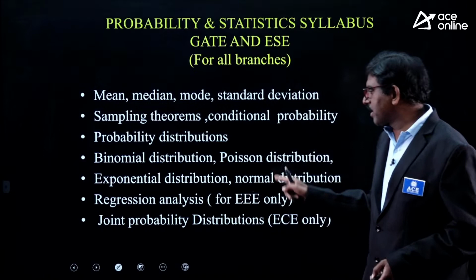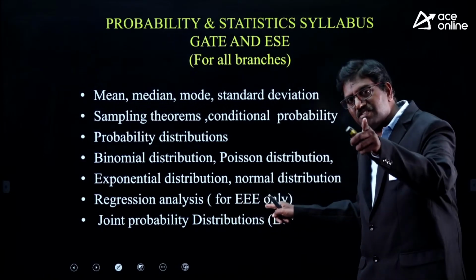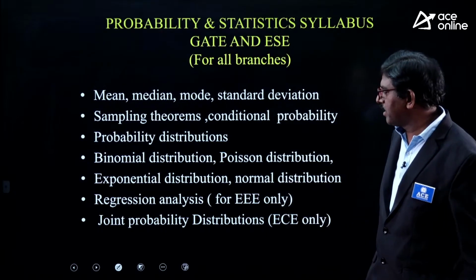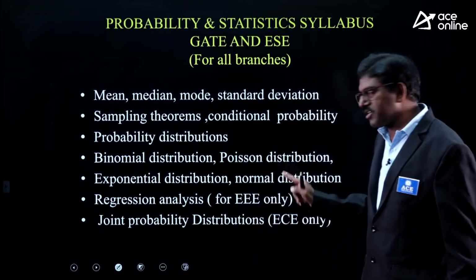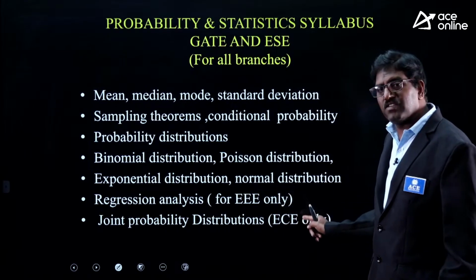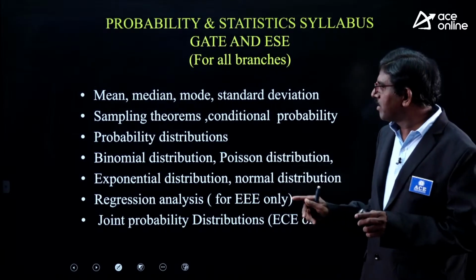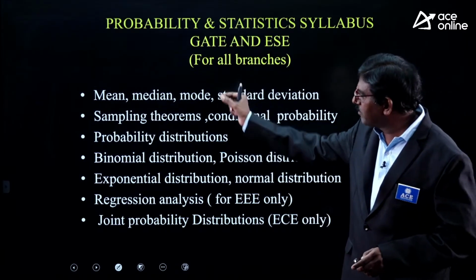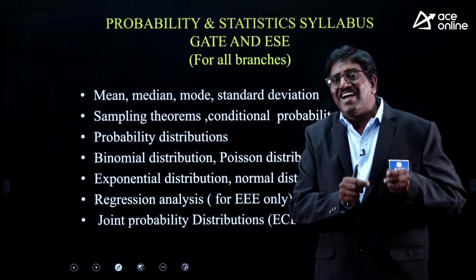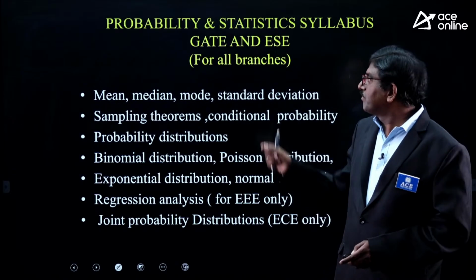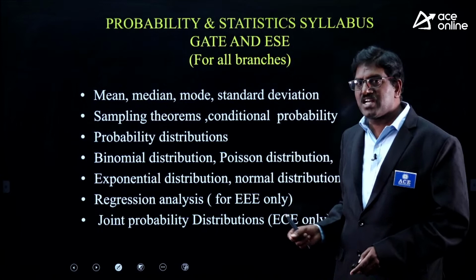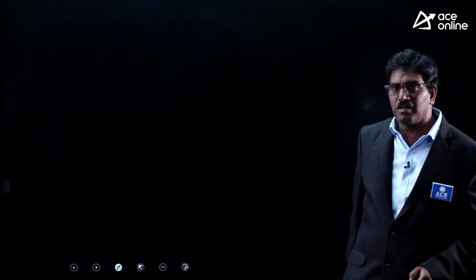There is a regression analysis also, but this is for triple E only, not for the remaining branches. Joint probability distributions are also there, but they are there for EC only, not for the remaining branches. These are the subtopics for both GATE and ESE for probability and statistics as well as numerical maths.